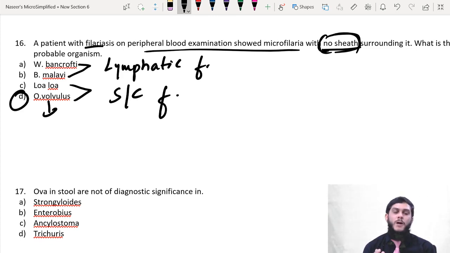So there are two types of microfilaria. Microfilaria is the larval form of the filarial worm, and some may have a sheath surrounding them, some may not have a sheath. So the one which does not have a sheath is Onchocerca volvulus, very, very important.